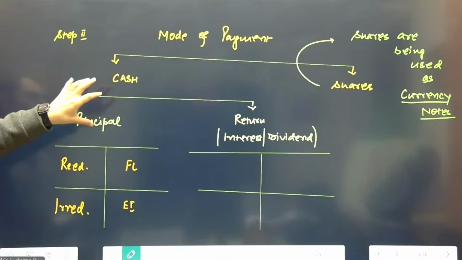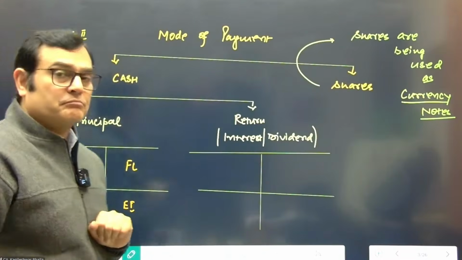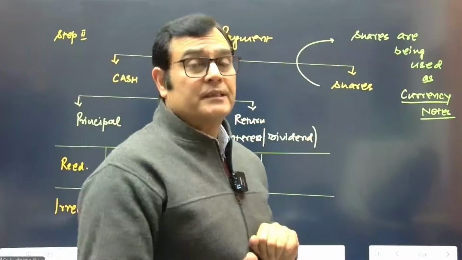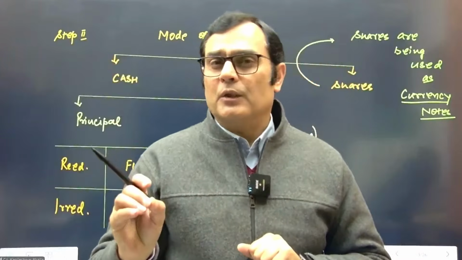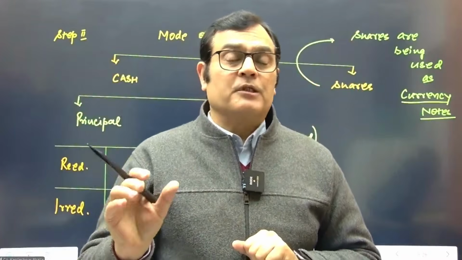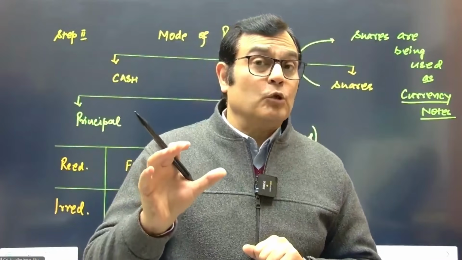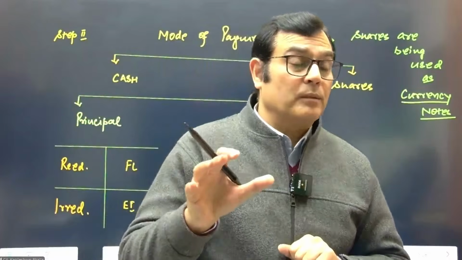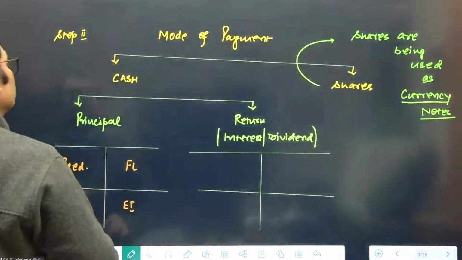Many people get a little confused that when they see the mode of payment is cash, they jump to the conclusion it's a financial liability. No. You need to first of all watch out: is there an unavoidable obligation to pay? Because when the mode of payment is cash, it becomes a financial liability only when there is an unavoidable obligation to pay. So let's put that as a small input.